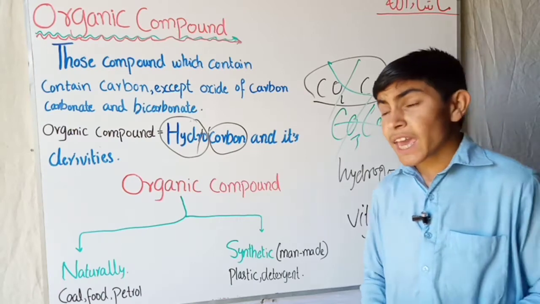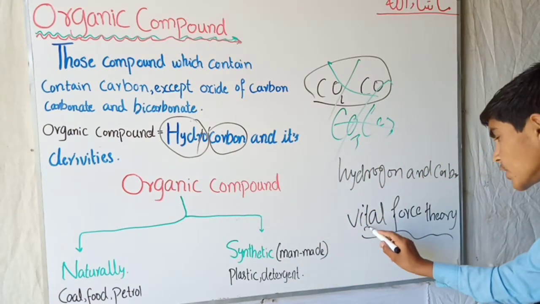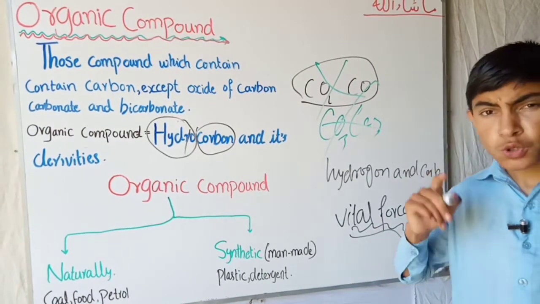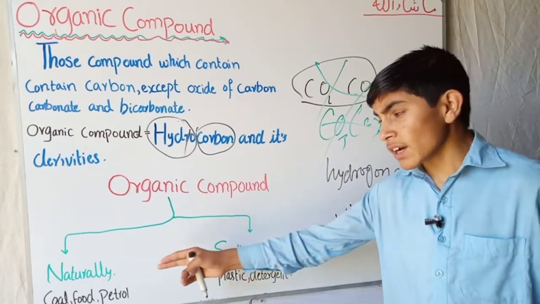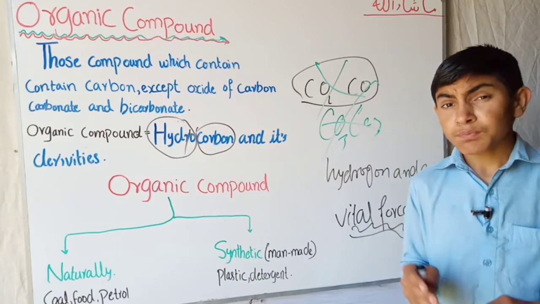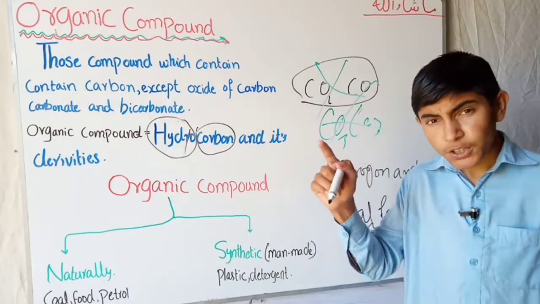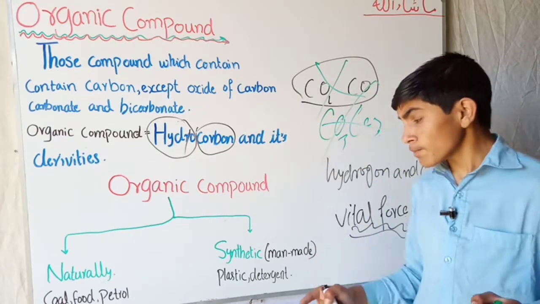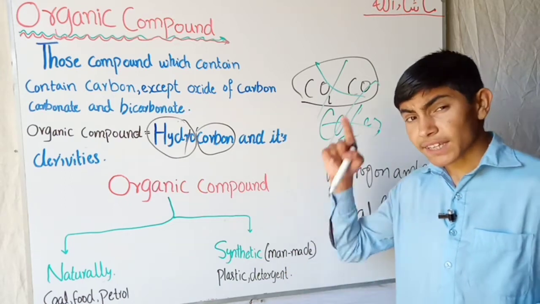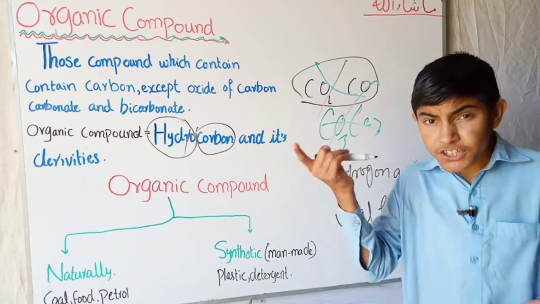But after that, a Swedish scientist, Berzelius, presented a theory called the vital force theory. This theory showed that organic compounds are not only prepared by natural ways, but if we use the vital force like plants use, we can also prepare man-made organic compounds artificially, like plastic, detergent, and medicine that we eat.